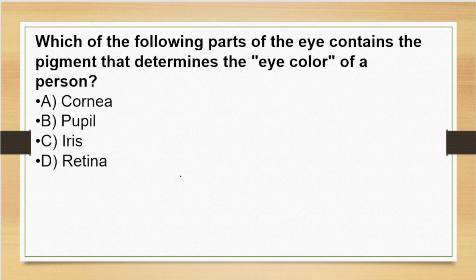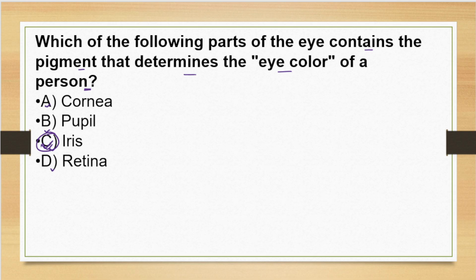Now moving to the next question, and the question here is, which of the following parts of the eye contains the pigment that determines the eye color of a person? So the options here are cornea, pupil, iris or retina. So the correct answer to the question will be iris. Iris is the correct answer. So it contains the pigment that determines the eye color of a person.